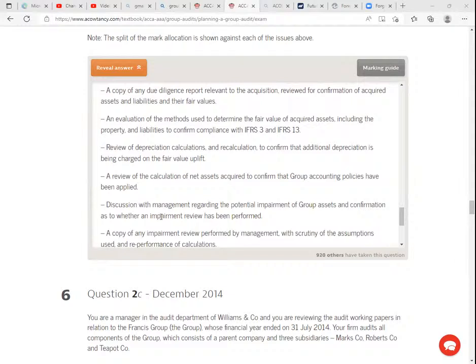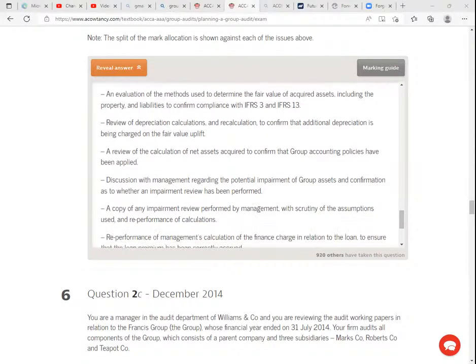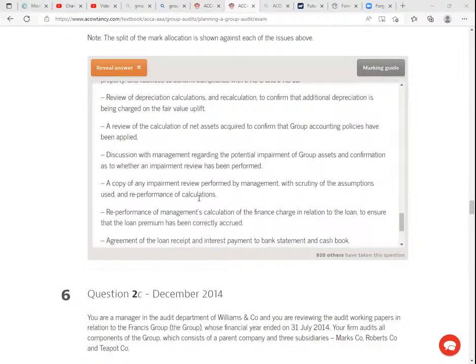Discussion with management regarding the potential impairment of group assets and confirmation as to whether an impairment review has been performed. A copy of any impairment review performed by management with scrutiny of the assumptions used and reperformance of calculations.